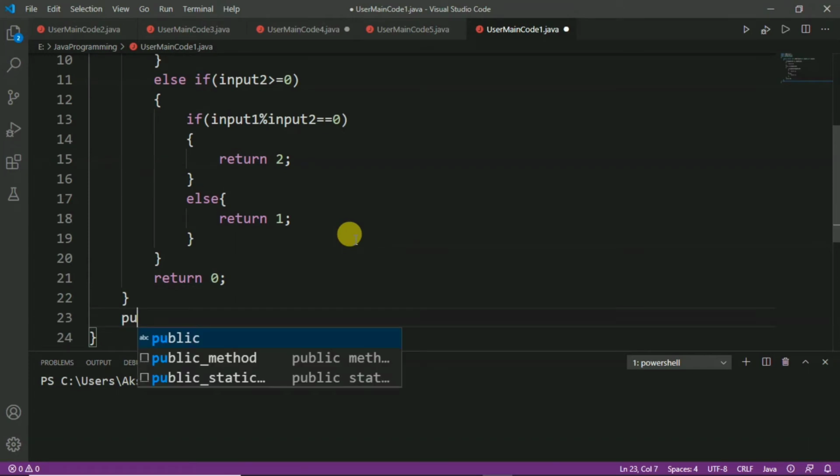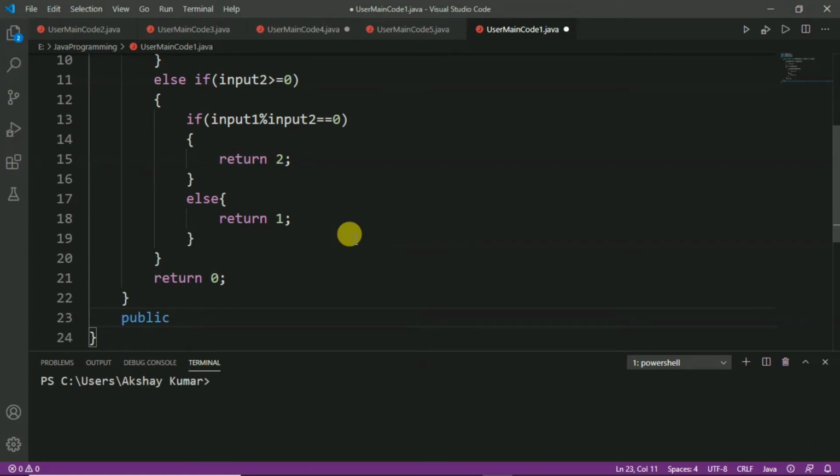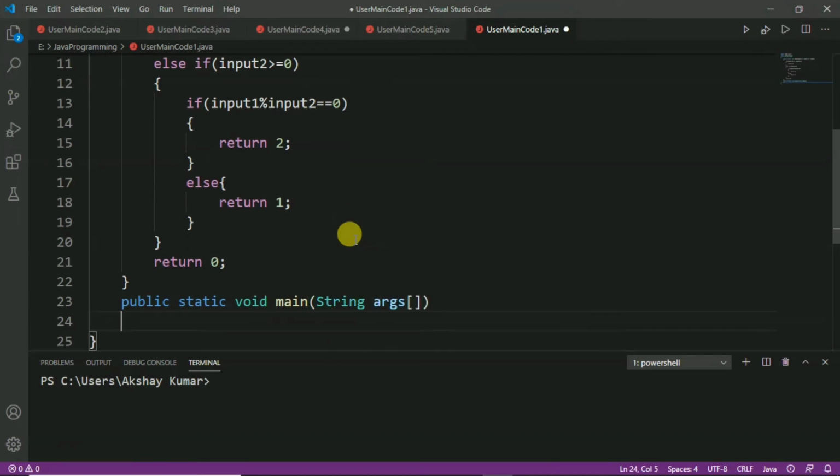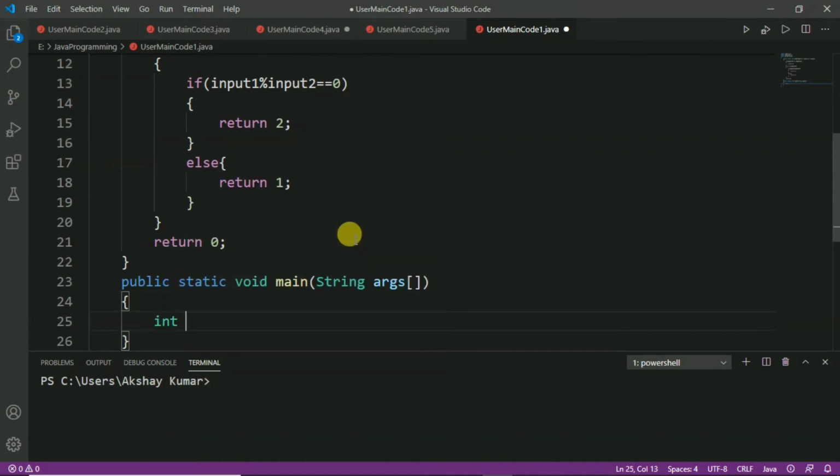Now, we will write the main function. So, let us write public static void main(String args[]), and after that we will define some variables. Let us write no1 for number 1 and no2 for number 2, meaning first number and second number, and another is result for storing the value of the called function.